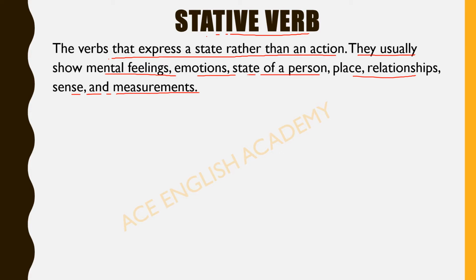So we talk about a verb as a word which is called an action word, which tells us about the physical activity. When we talk in a sentence, the word which tells us about the action, that word is the verb. But here the stative verb is a verb which does not tell us about the action, it rather tells us about the state. Let's see examples.